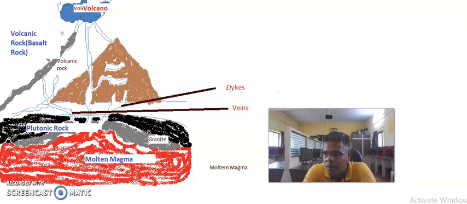The igneous rock is also classified as acid rock when silicate oxides are more than 65%. For example, granite and rhyolite are examples of acid rock.